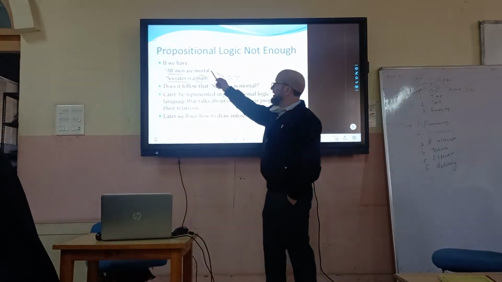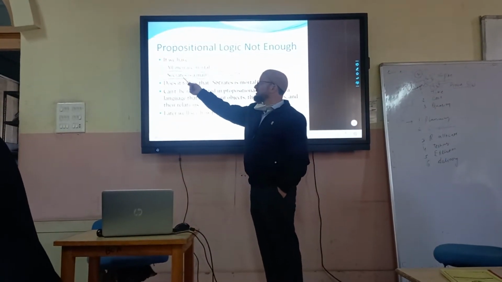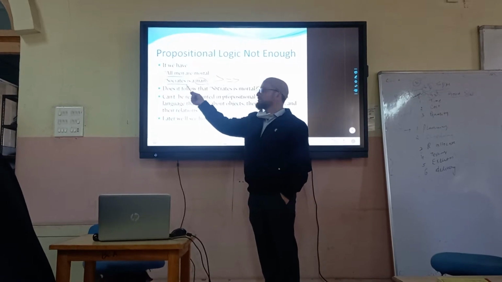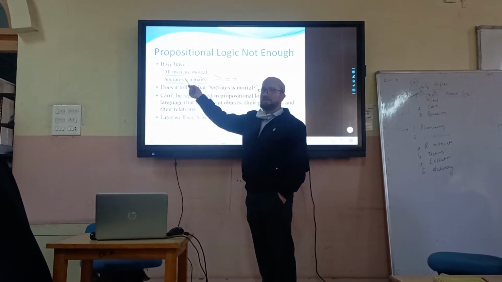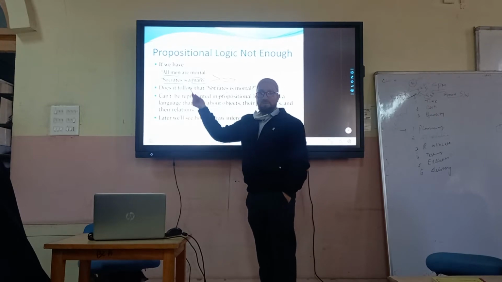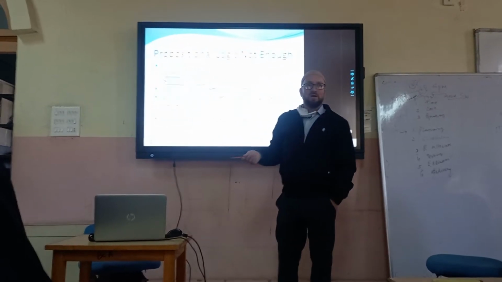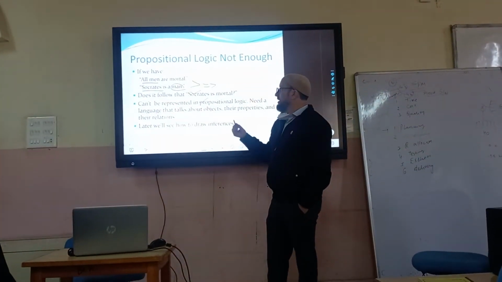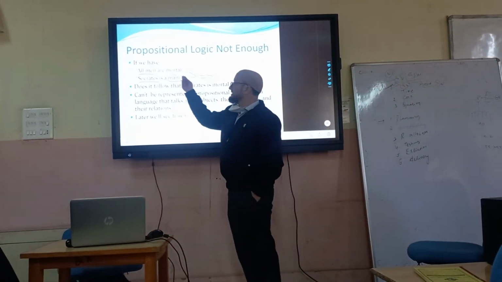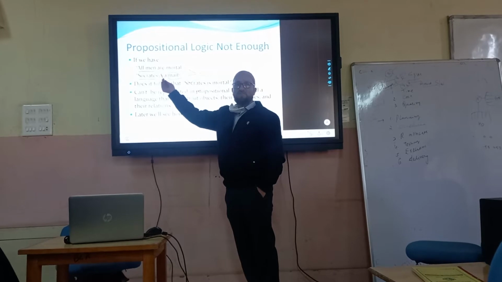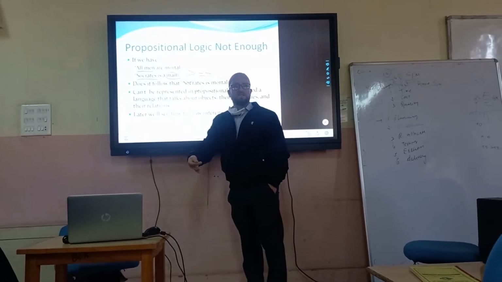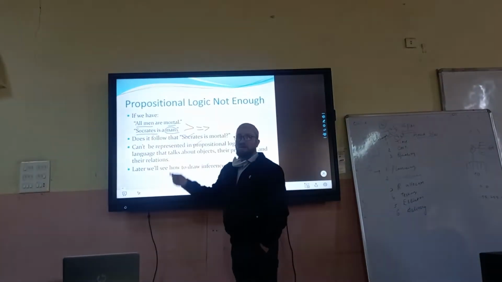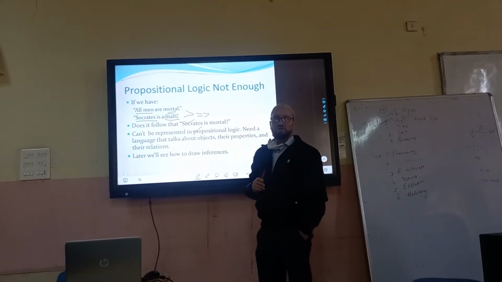I want to combine these two sentences, because all men are mortal and Socrates is a man, therefore Socrates is mortal. It's called modus ponens, meaning that if P, then P implies Q. We will read that later on. That means we have some statements, and from that we infer the next statement, that Socrates is mortal. I can't do it using propositional logic.